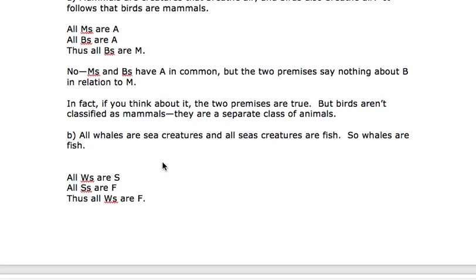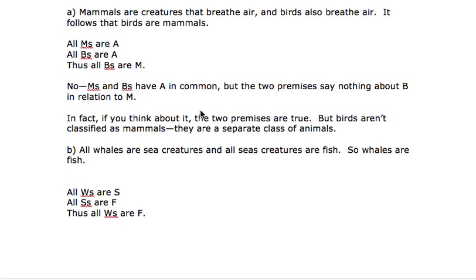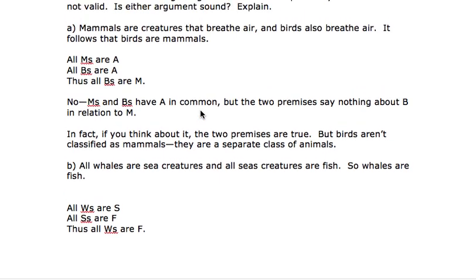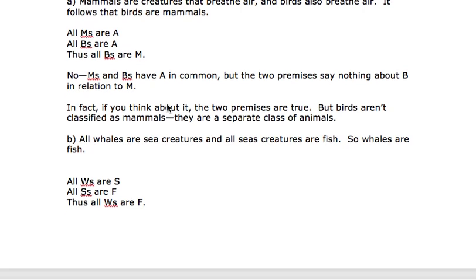Next one, whales are sea creatures. Oh, by the way, is it sound? Well, what does soundness require? This goes back to the above. If you have both criteria there, then it's sound. But if this is invalid, can it be sound? So that's a question for you to think about. It should be pretty obvious.